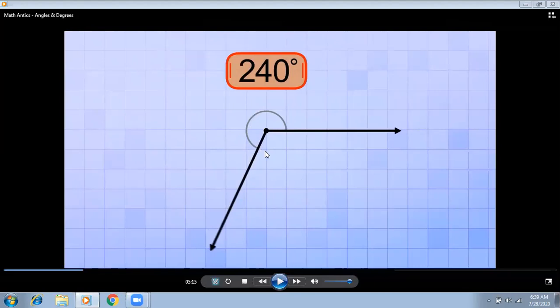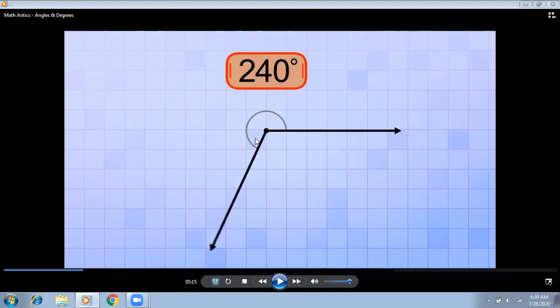Before, when it started from 0 degrees, then came to 90 degrees, and then to 180 degrees, the rotation was showing inside the angle. And when the rotation is outside the angle, that angle is called a reflex angle. Reflex angles are those angles which are bigger than 180 degrees and lesser than 360 degrees.